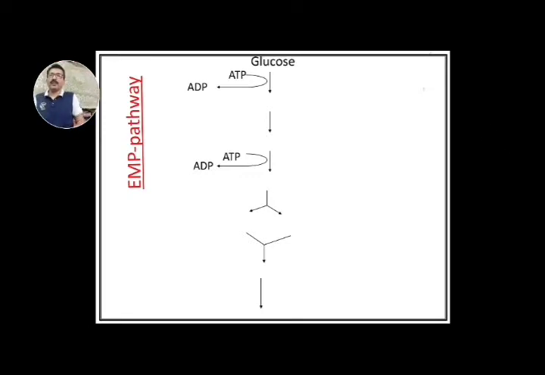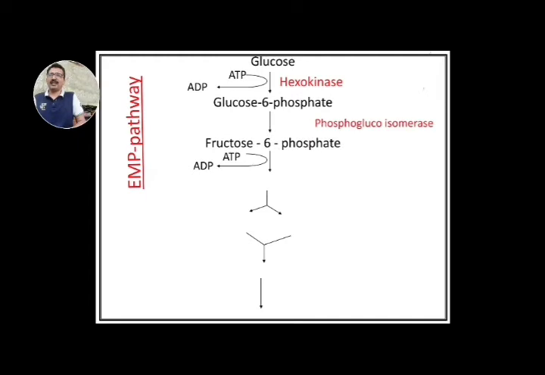See, at the first, molecule of glucose is phosphorylated with the help of the enzyme called as hexokinase to produce a molecule of glucose 6-phosphate. During this reaction, the phosphate group from ATP is transferred to the 6th carbon atom of the glucose molecule. Then molecule of this glucose 6-phosphate is isomerized with the help of enzyme phosphoglucoisomerase into the molecule called as fructose 6-phosphate.